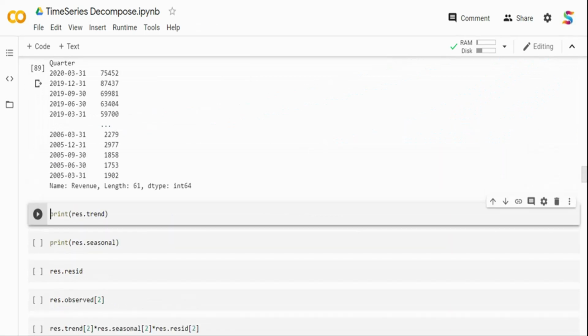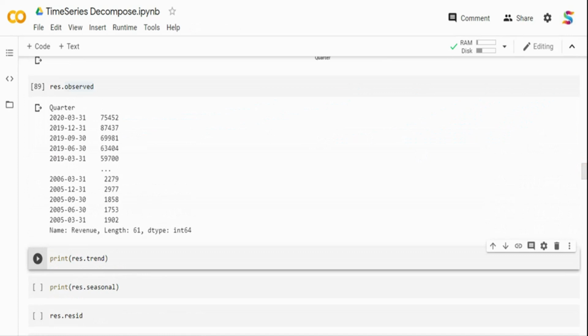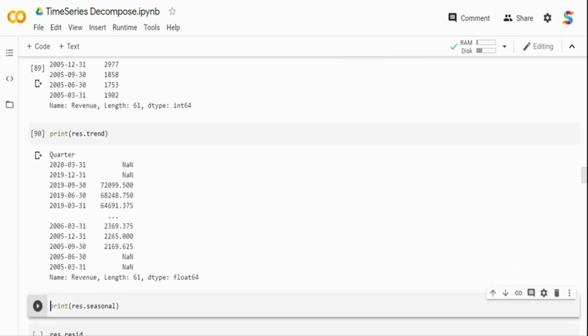So what it will do is it will give the actual observed value. When I say the response variable that I've given to dot observed, it will give the entire observed value, which is the actual time series. The observed value is nothing but our actual revenue that we saw. So I'm printing it. Similarly, I can print the trend component that the decomposed model has identified. You can see there's a trend component.